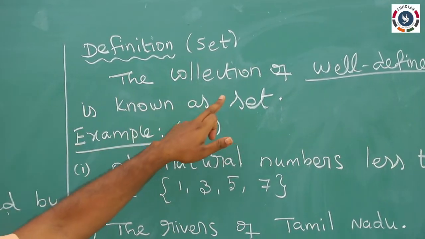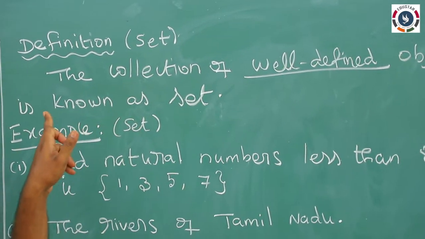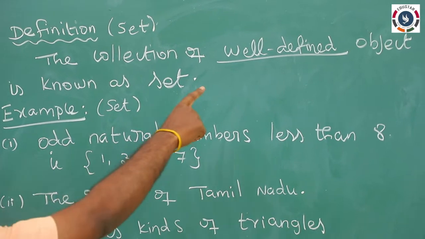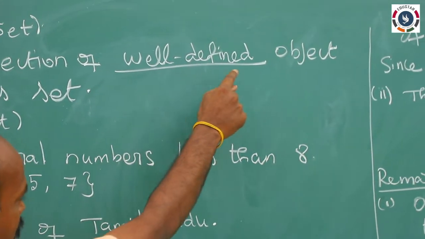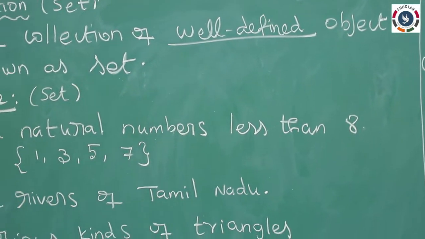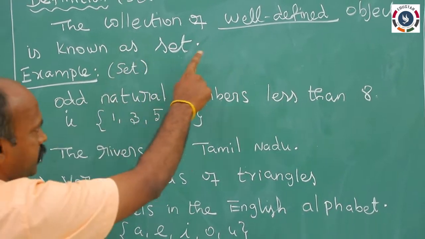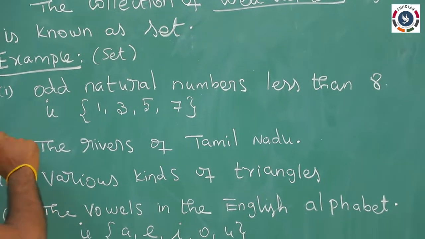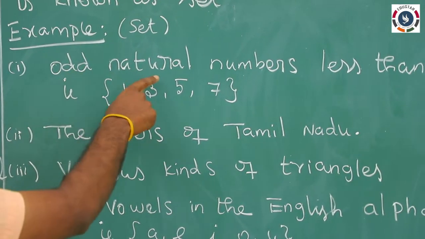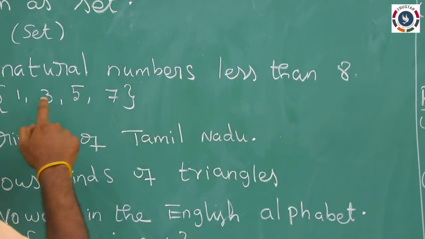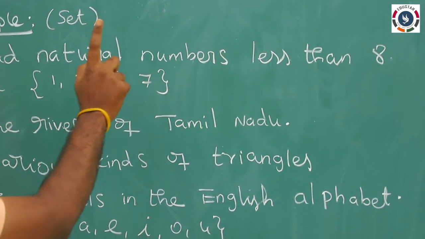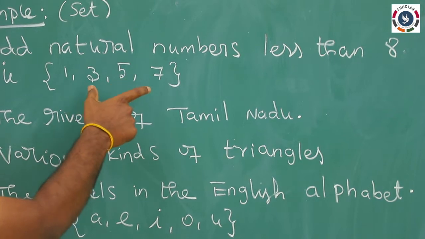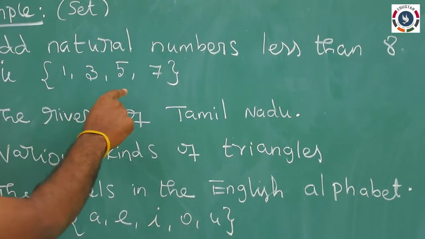The collection of well defined objects is known as a set. Underline this word, well defined objects. The collection of well defined objects is known as a set. For example, the odd natural numbers less than 8, that is 1, 3, 5, 7. This has 4 numbers, and it is well defined.